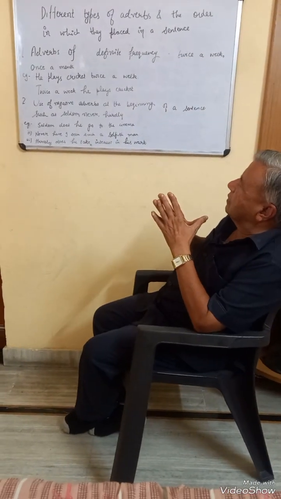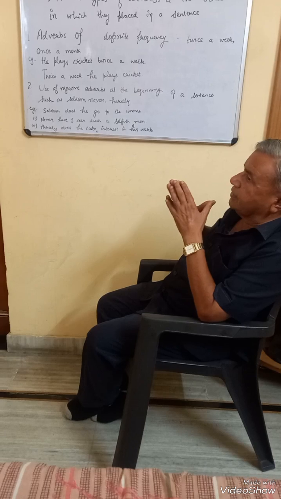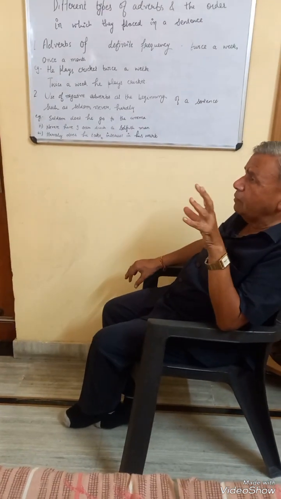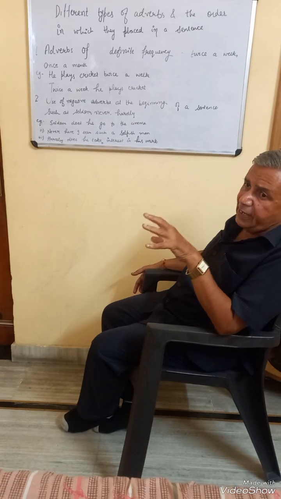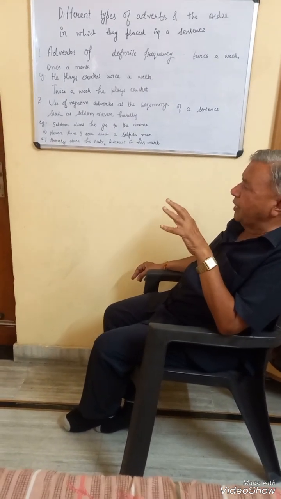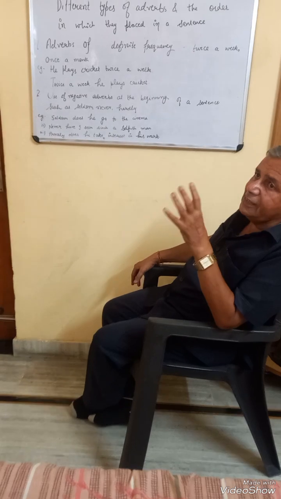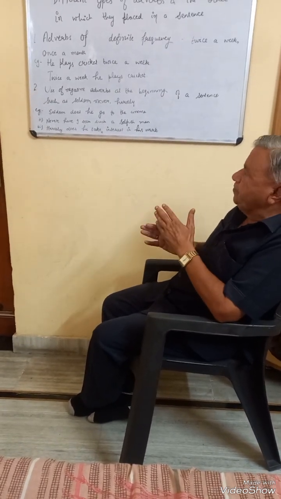Now there are certain negative adverbs of indefinite frequency placed at the beginning of the sentence for the sake of emphasis. When this is done, in that case, the helping verb precedes the subject.